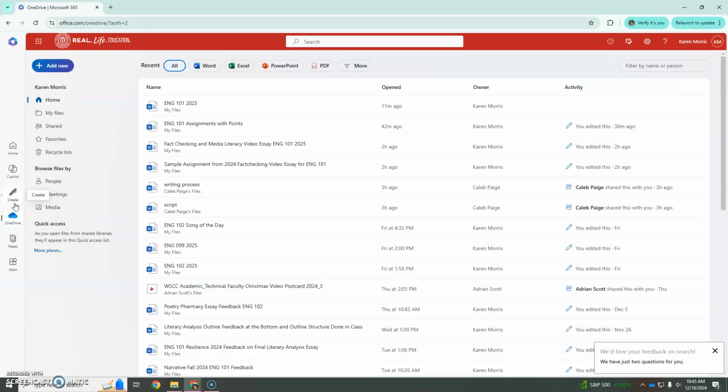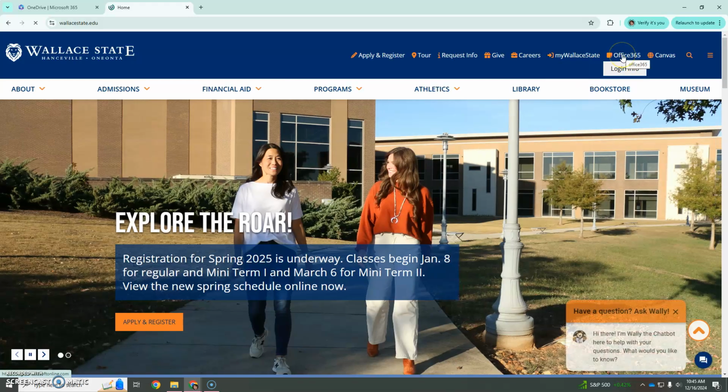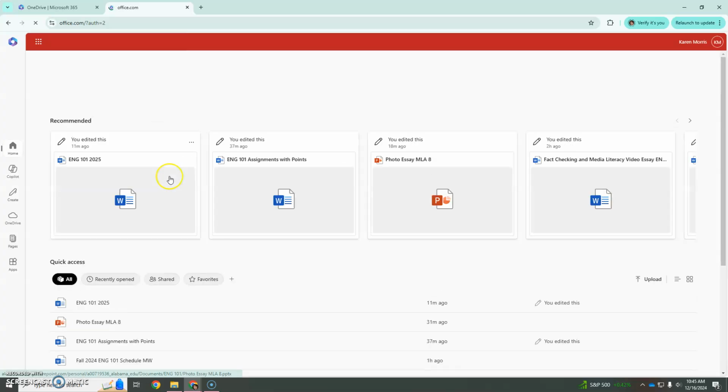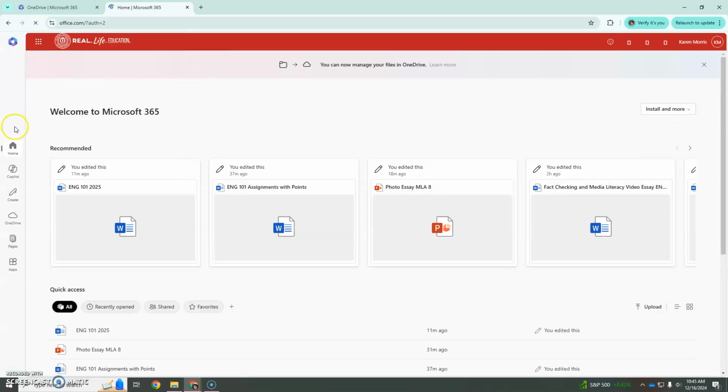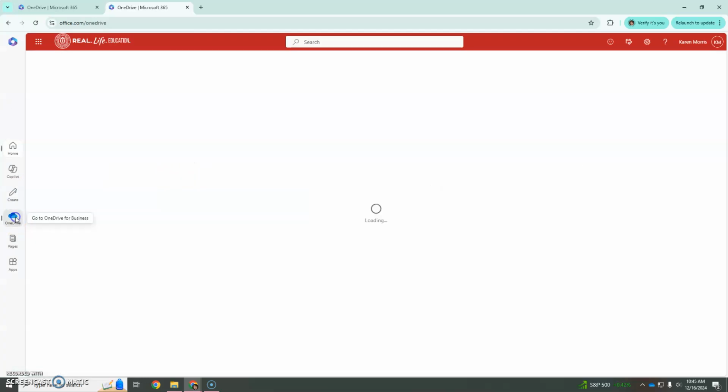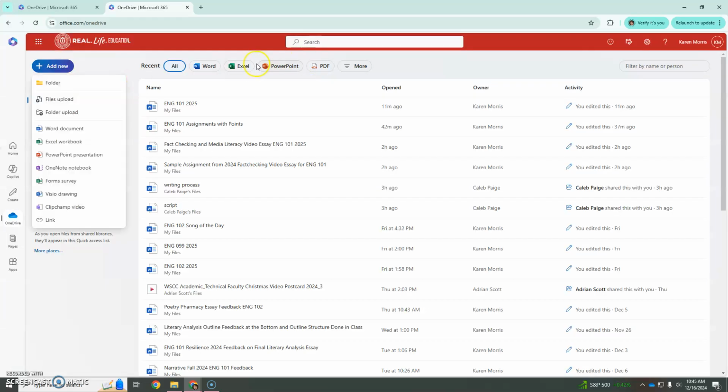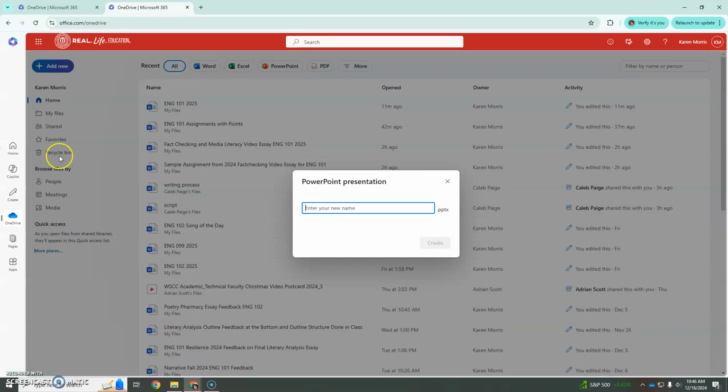This is free, so don't purchase PowerPoint, don't purchase Microsoft Word. You have all this in your Office 365. When you get to the home page, you'll see Office 365. It is free to you, so you don't have to spend the $100 they want you to spend. But again, to get to PowerPoint, click OneDrive, click Add New. Don't click PowerPoint, it seems like you would. Add New, then PowerPoint Presentation.